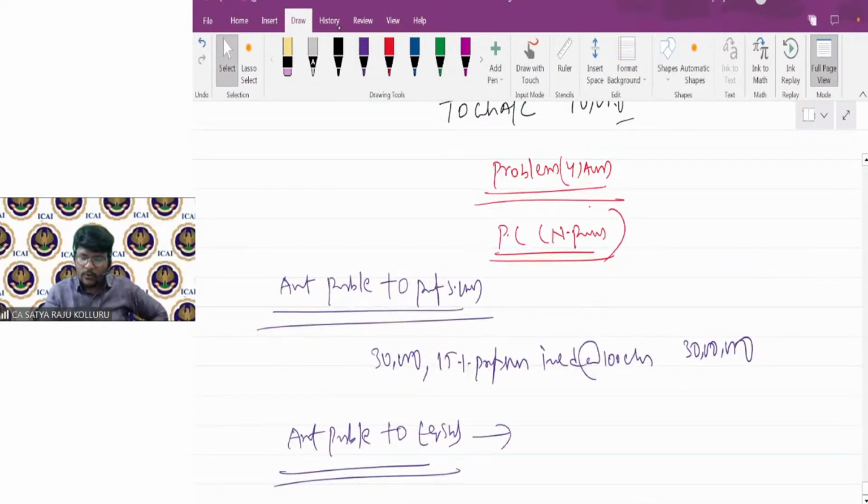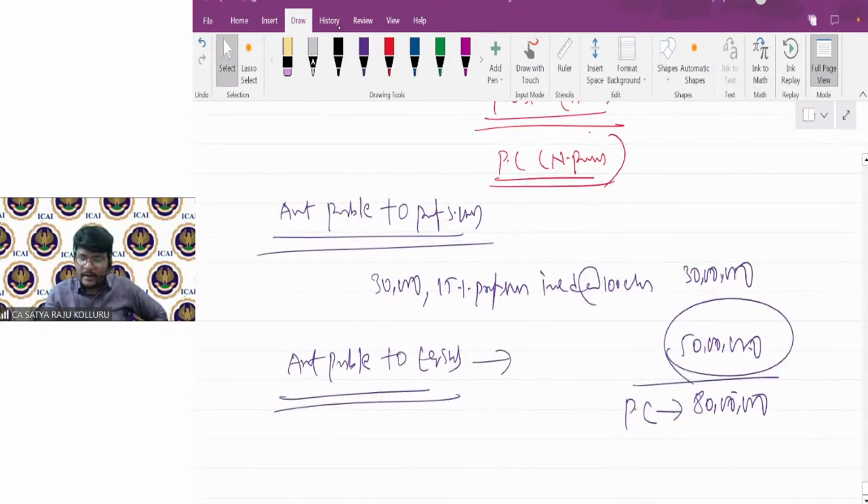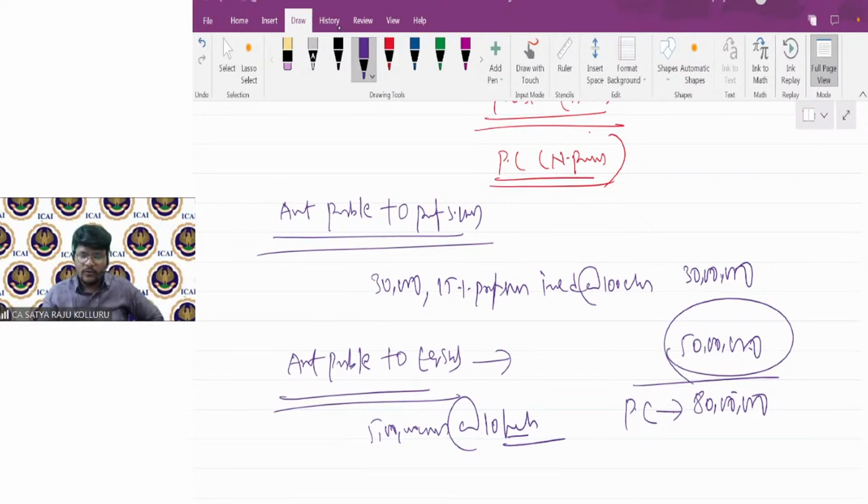So the amount payable to equity shareholders is 50 lakhs. So 30 plus 50, which is equal to 80 lakhs, is the PC. How did I get that 50 lakhs? By applying that formula. I'm not representing it here, right? If you want, you can clearly write it like this: 5 lakh equity shares at the rate of 10 rupees each. 5 lakh into 10, which is equal to 50 lakhs.